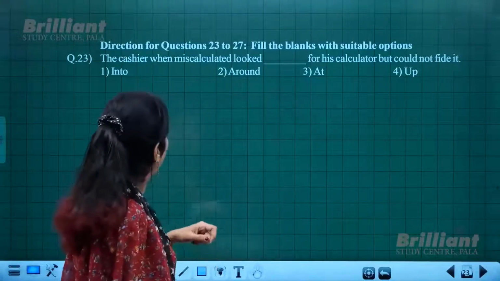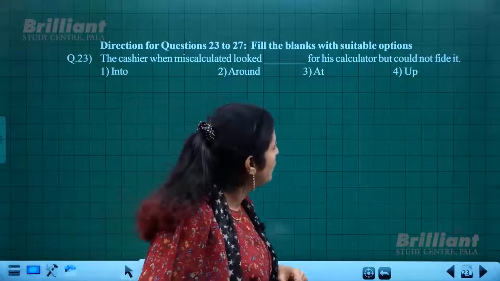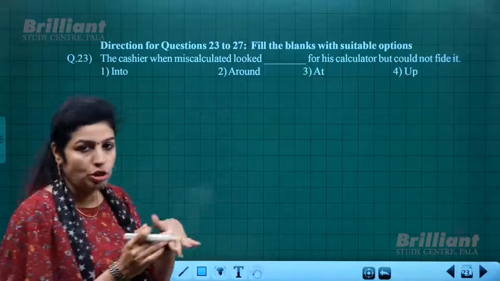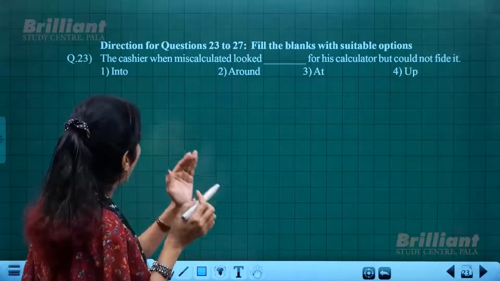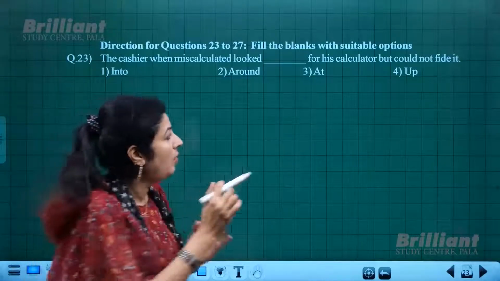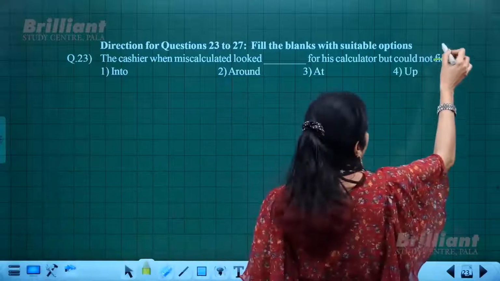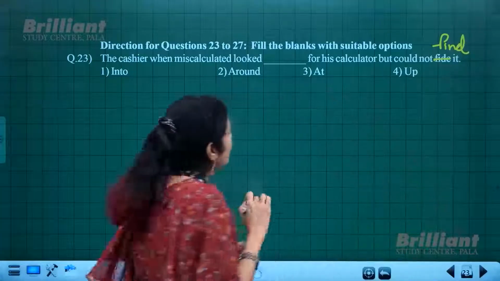Now the next set of questions, 23 to 27: fill in the blanks with suitable options given to you. The cashier, when miscalculated, looked dash for his calculator but could not find it. Such errors may happen, so let me correct it.